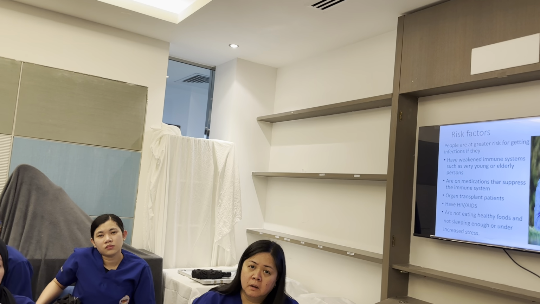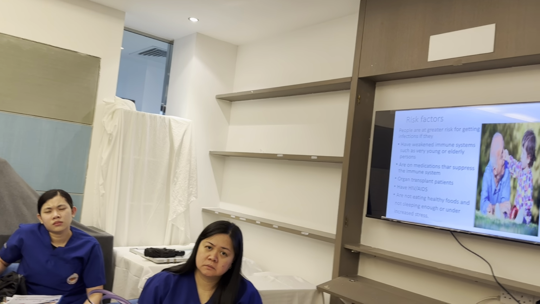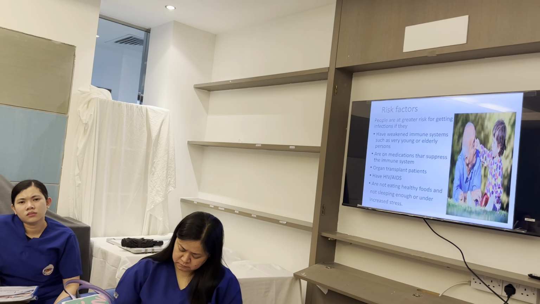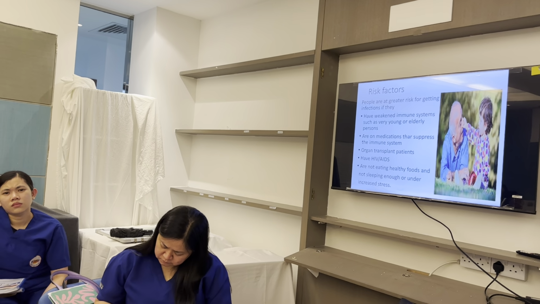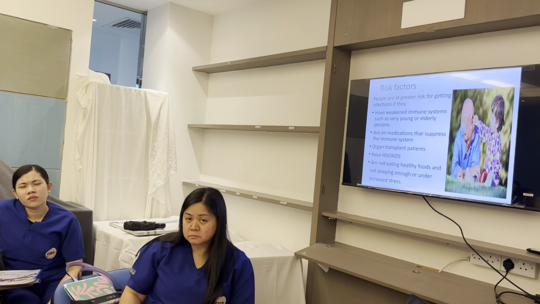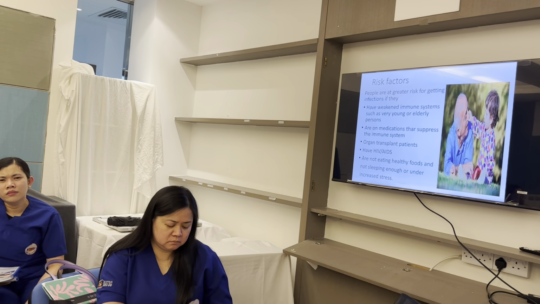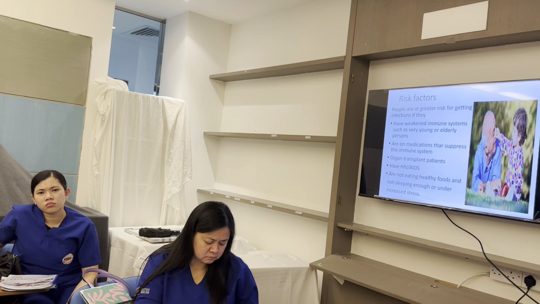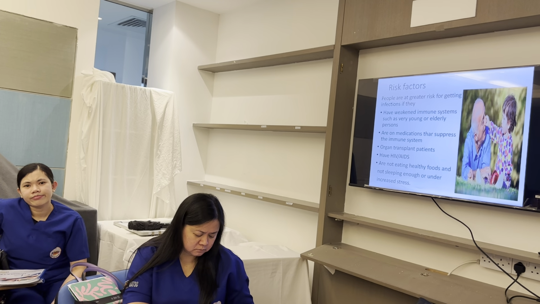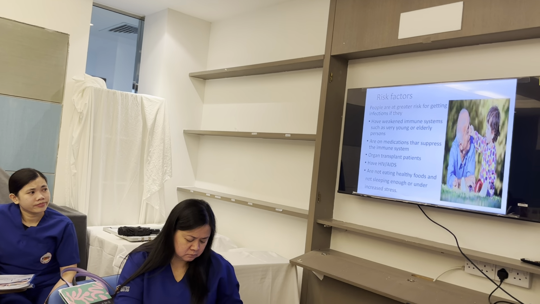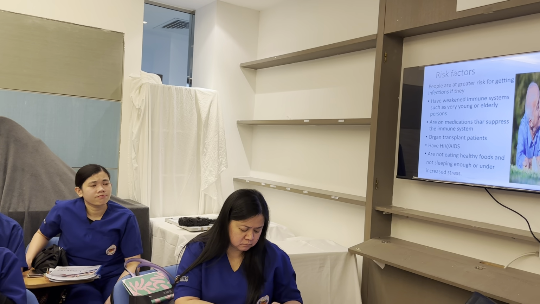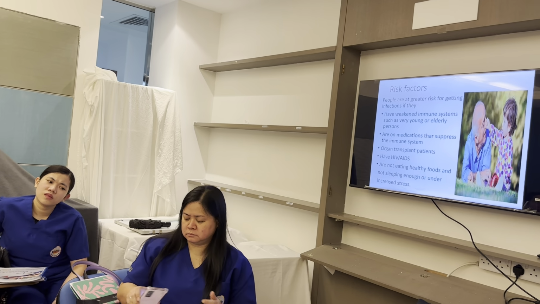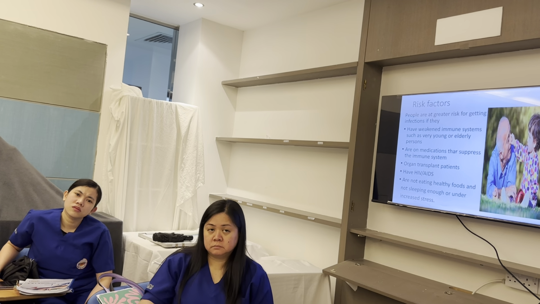So basically, my kidney, even if it's a good and healthy kidney, is not part of her body. So during the organ transplant, they will lower down her immune system, like putting her immune system to sleep. Then they put my kidney in her, so that when her system is back and active, it will not notice that she has a new kidney. Otherwise, if her immune system is very strong, the moment my kidney is placed into her body, the body will tell, oh, this is not her kidney, and it will kill the healthy kidney.